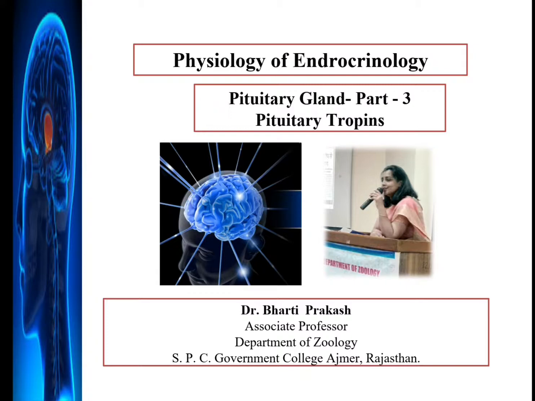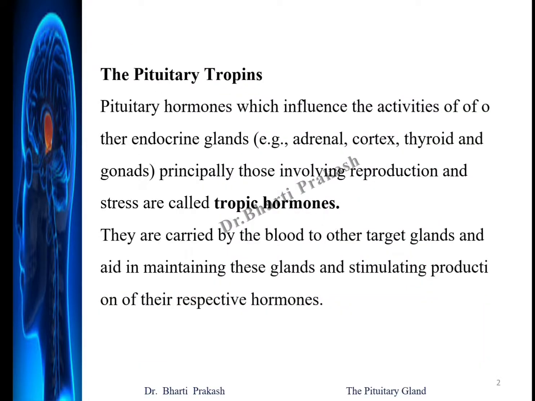The anterior pituitary, as we studied in our previous lecture, is often referred to as the master gland because together with the hypothalamus, it brings about the complex regulatory functions of many other endocrine glands by secreting the tropic hormones. The tropic hormones are the hormones that have other endocrine glands as their target.